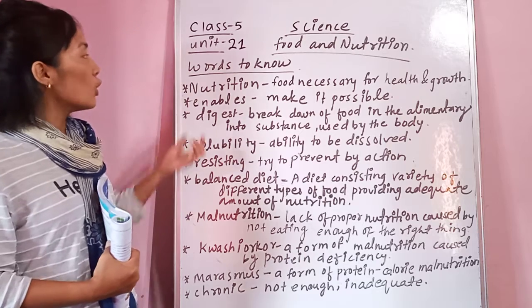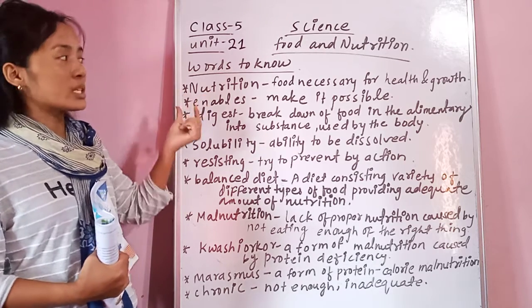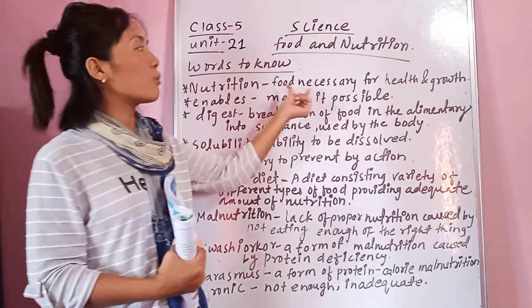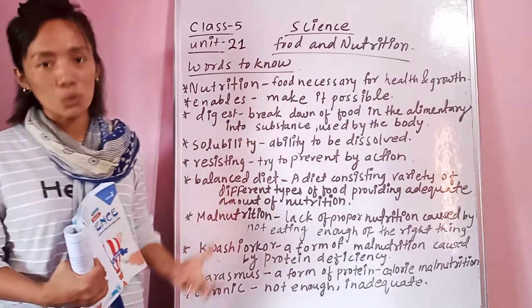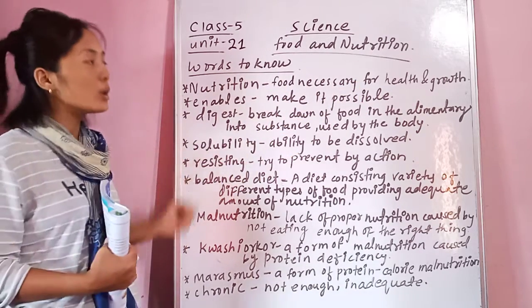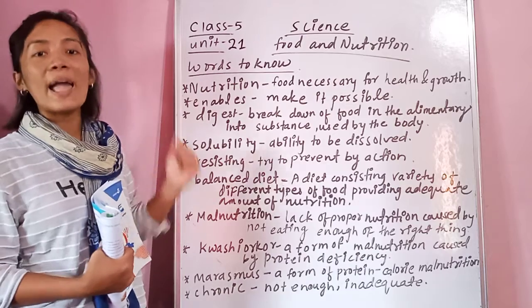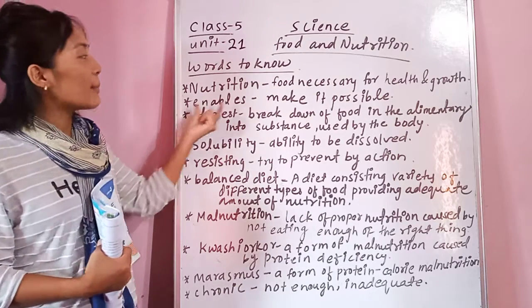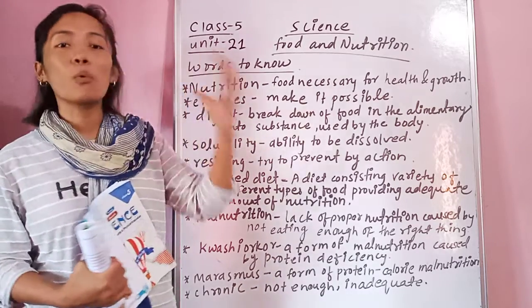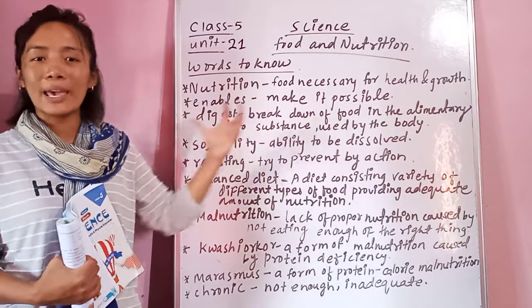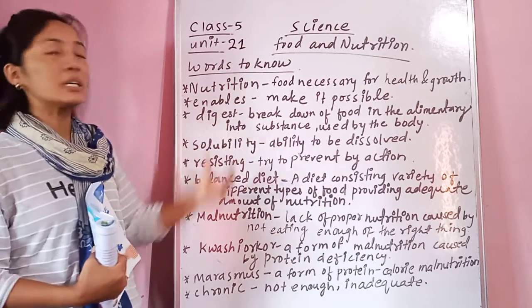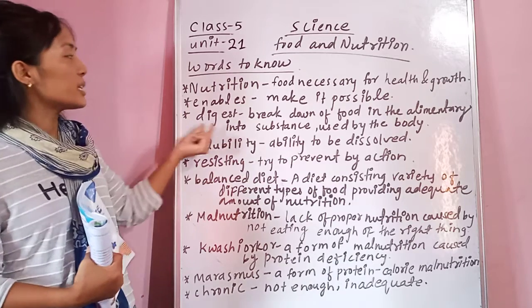So the first word is nutrition. Nutrition means it is a food necessary for health and growth. It is one kind of food that is necessary for health and growth. Enable means make it possible, make it happen, make it practical. That is enable. The third one is digest.